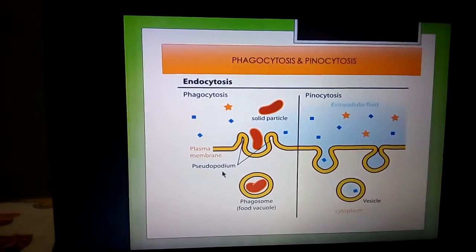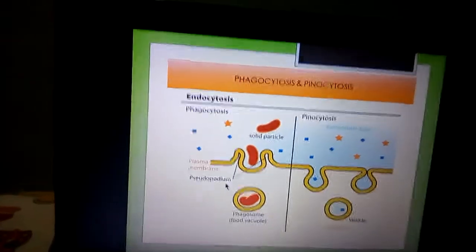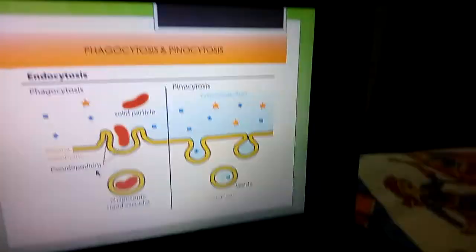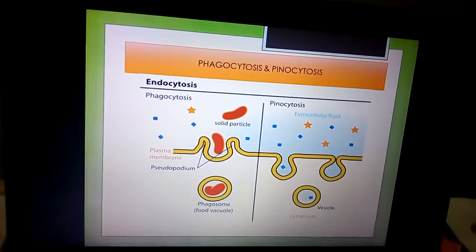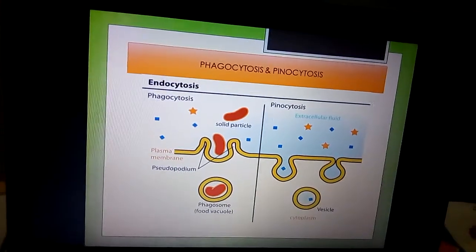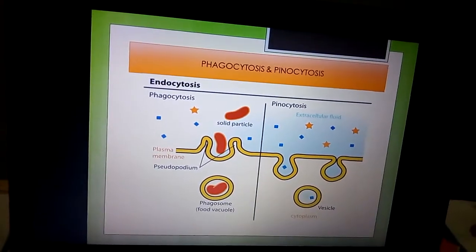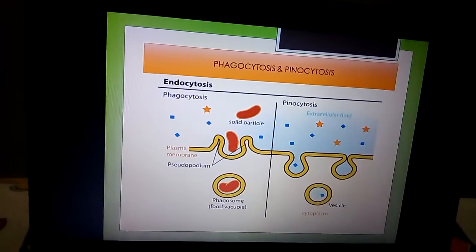Pseudo means false and podia means foot, means invagination of the plasma membrane. This is known as the formation of vesicle.